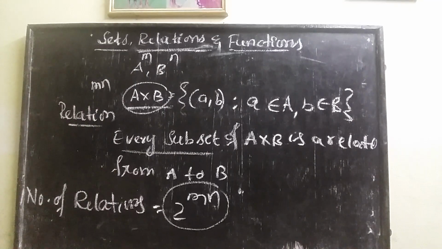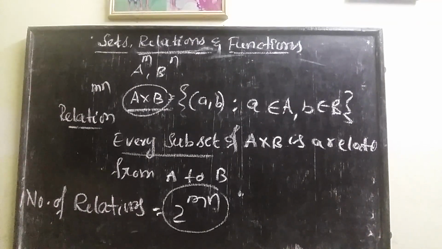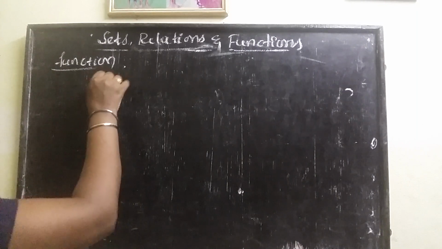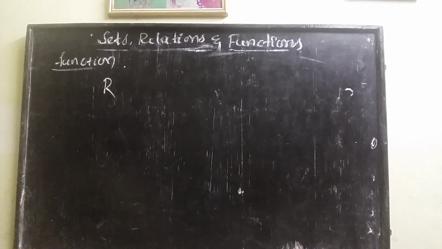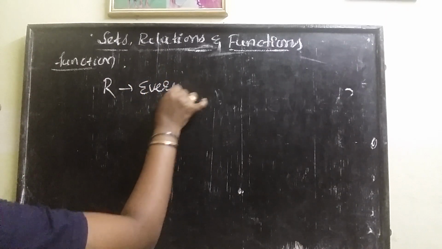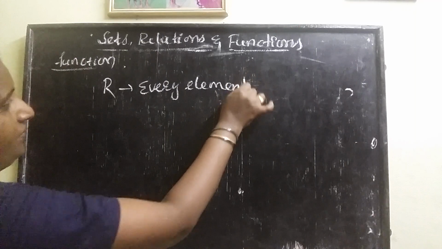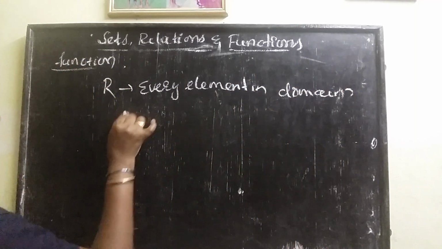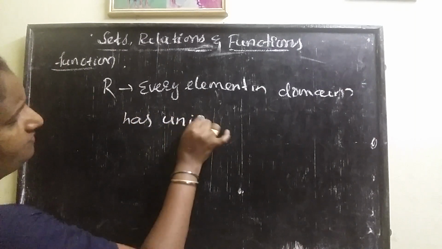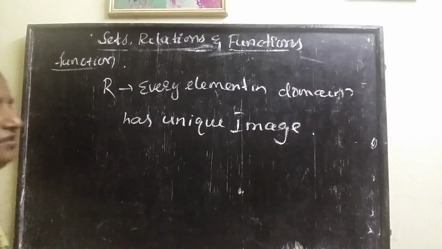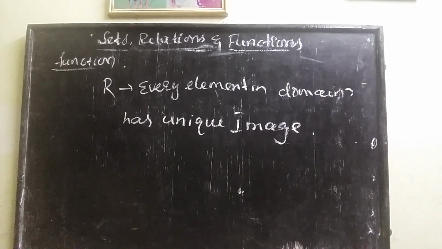Got it? The next one is a function. So what is a function? A function is also a relation. A relation R is said to be a function if it satisfies one condition. What's that? Every element in the domain has a unique image. If it satisfies this condition, then that relation is called a function.